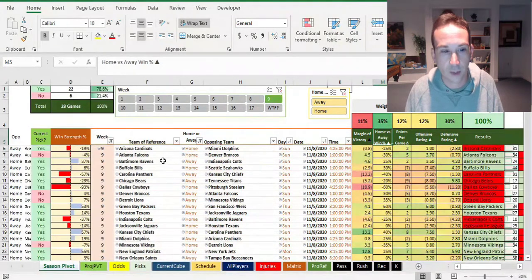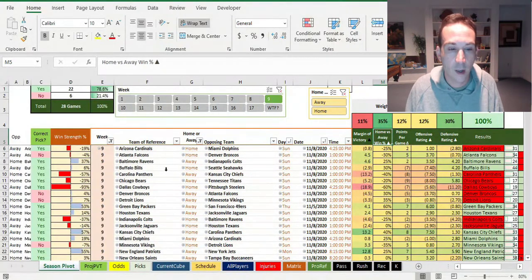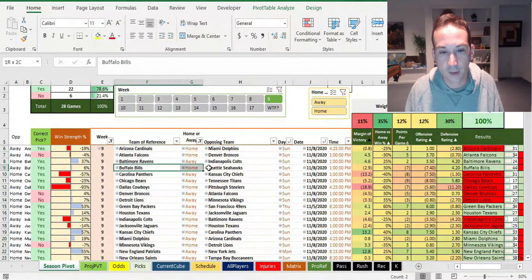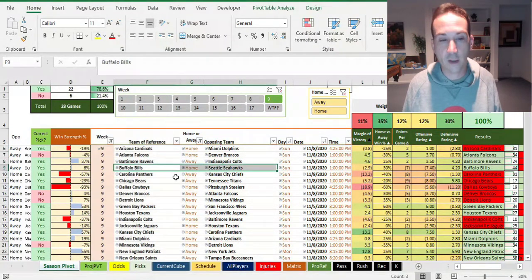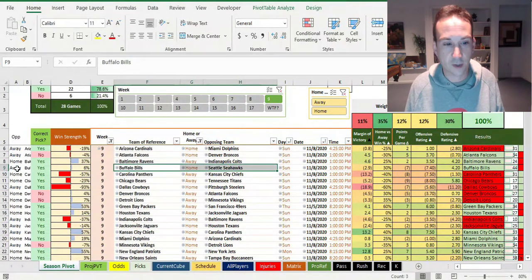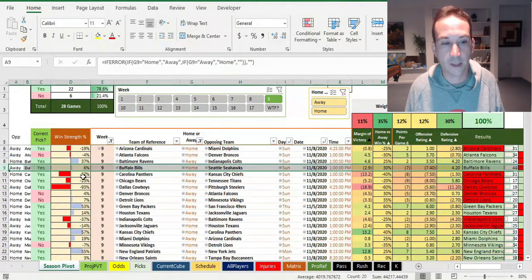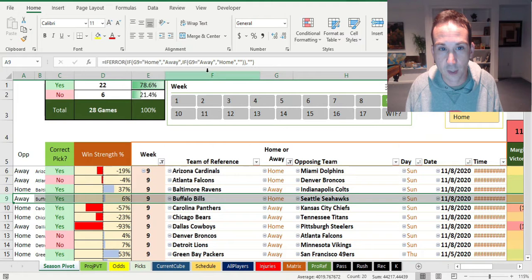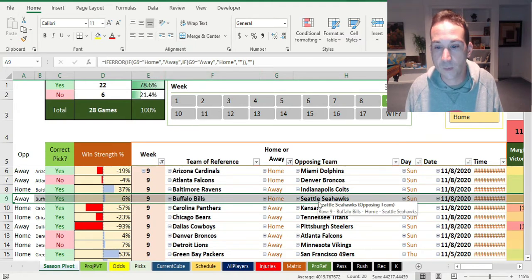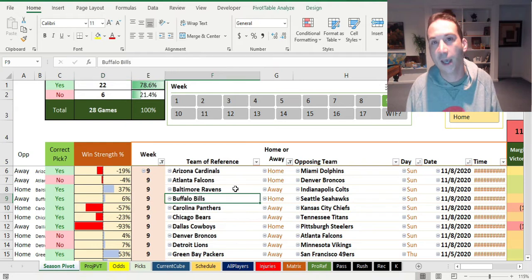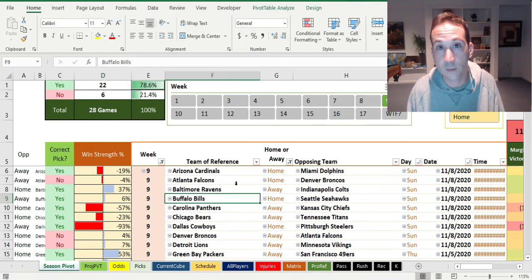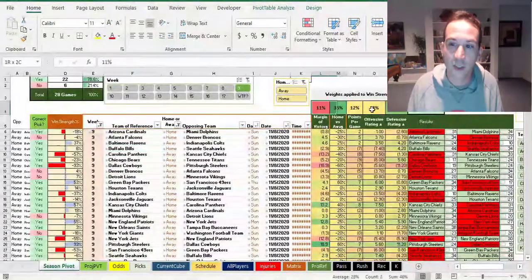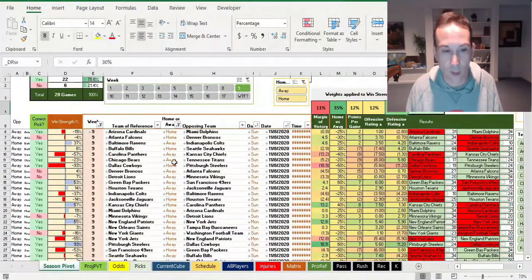For example, in last week, we were missing something where you could see there was this Buffalo Seattle game. And right here now, looking back with this distribution, it actually favors Buffalo to win this game by 6%. But if you watch the video last week and we talk about the games from last week, it had Seattle to win this by like 40%, a 40% favor. So they were like negative 40% Buffalo was here. And this was one of the games I couldn't get the algorithm to get right when I was trying to regressively plug different percentages back in here to try to make this thing work retroactively.